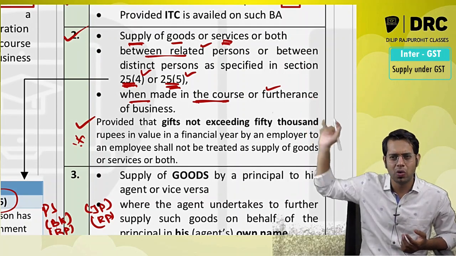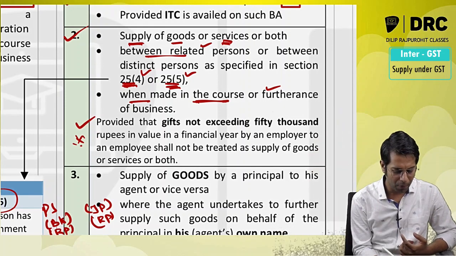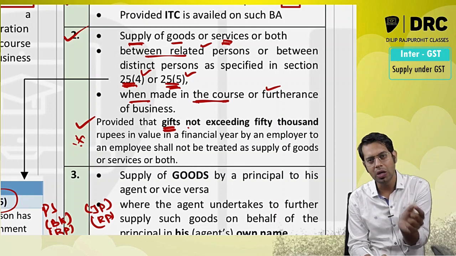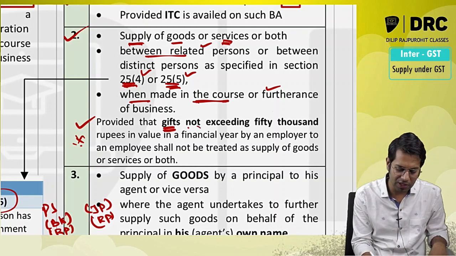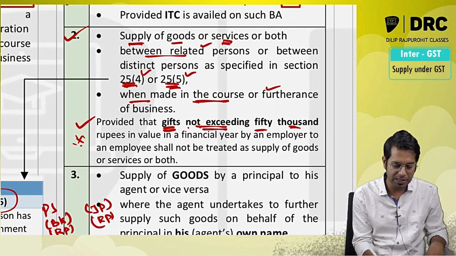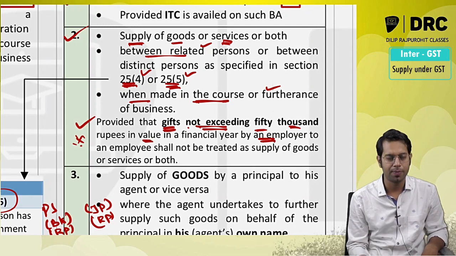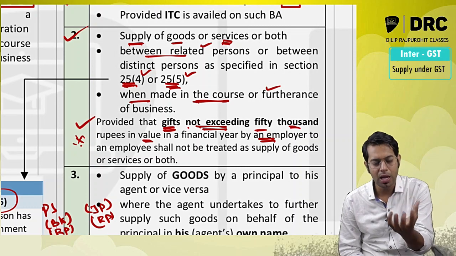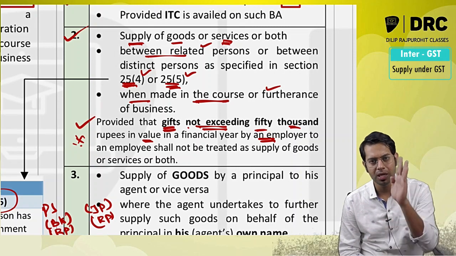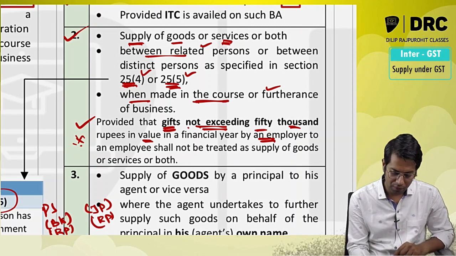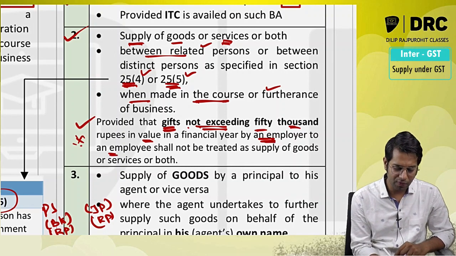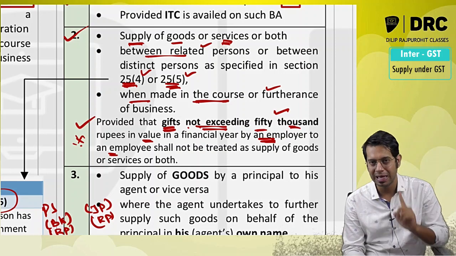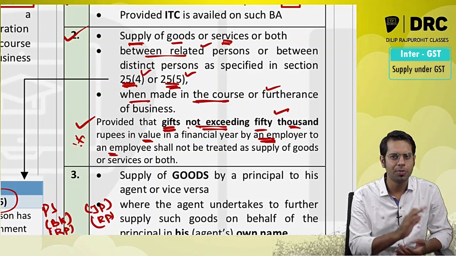But they have told no, there is an exception, provided that gifts given by an employer to the employee, if the value of the gift is not exceeding 50,000 rupees in a financial year per employee. So if the employer is giving a gift to his employee, and the value of the gift is not exceeding how much, sir? 50,000. If the employer is giving the gift to his employee and the value of the gift is not exceeding 50,000 rupees in a year per employee, then it shall not be treated as supply.